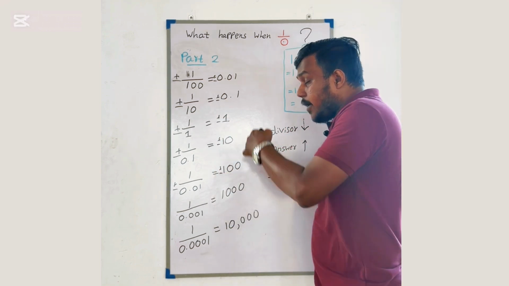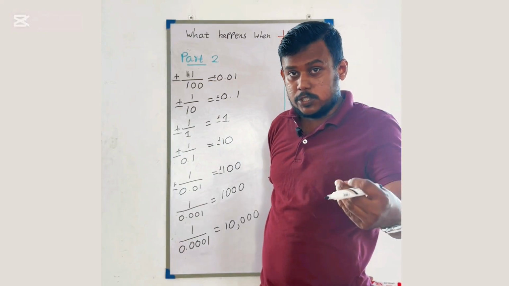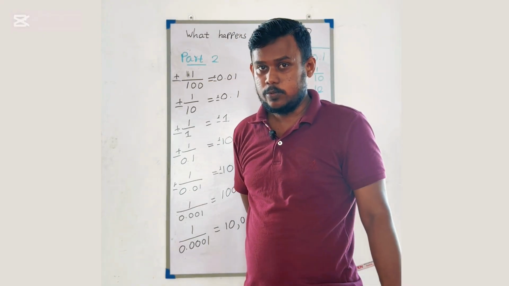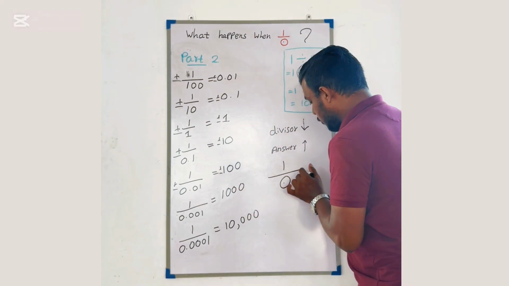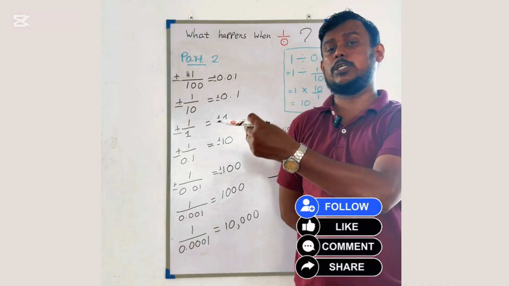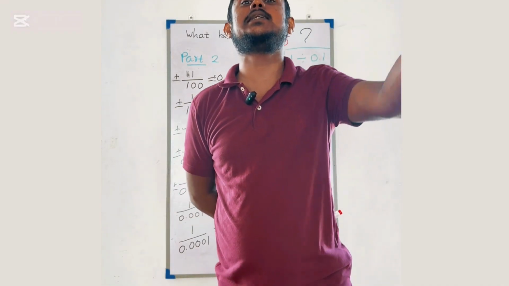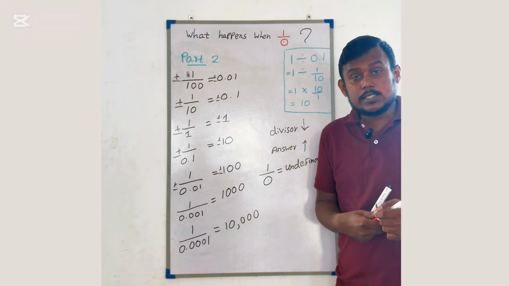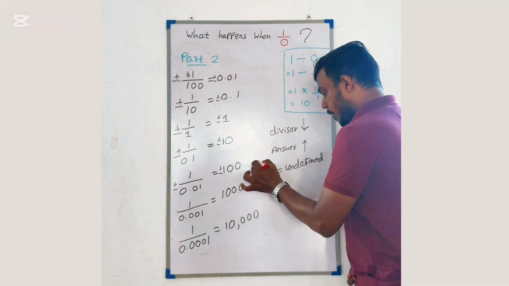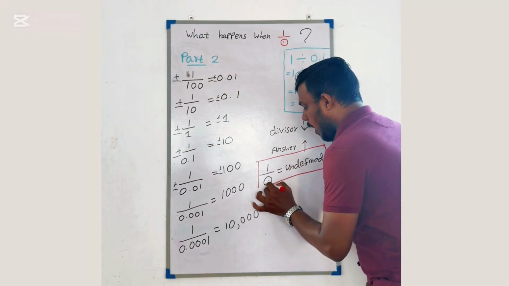That means depending on the positive or the negative value, when I divide it by 0, it will either go to positive infinity or negative infinity. So you can't consider it as infinity. Therefore, once again we say 1 divided by 0 is undefined.